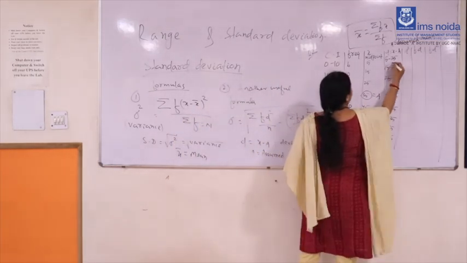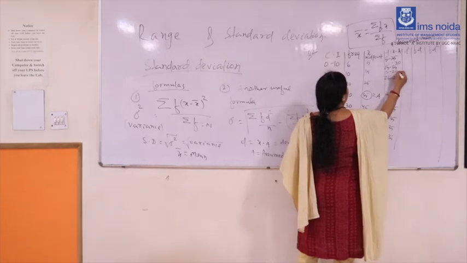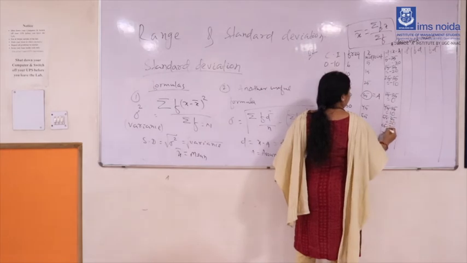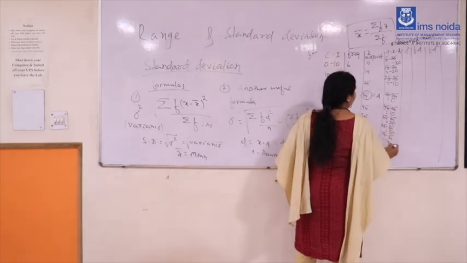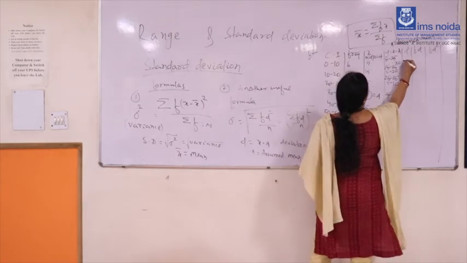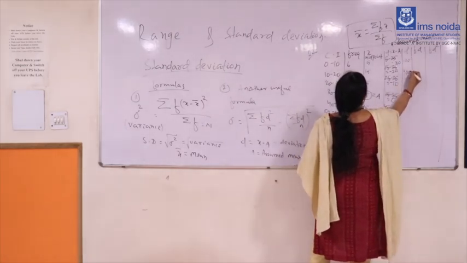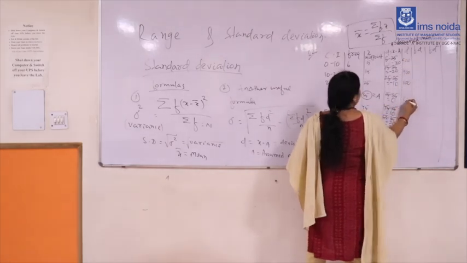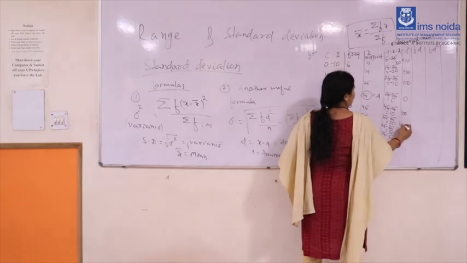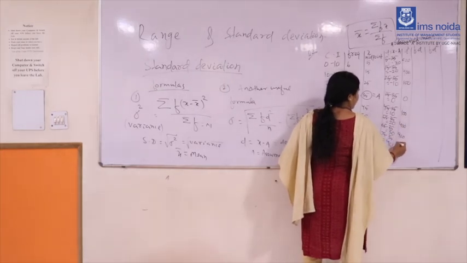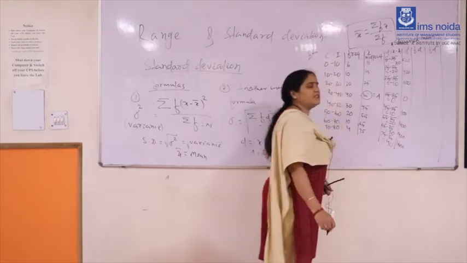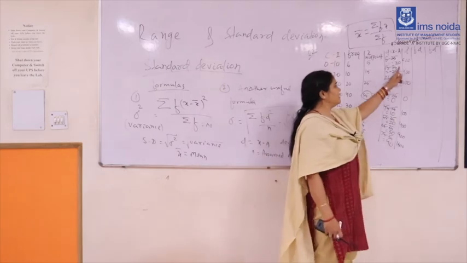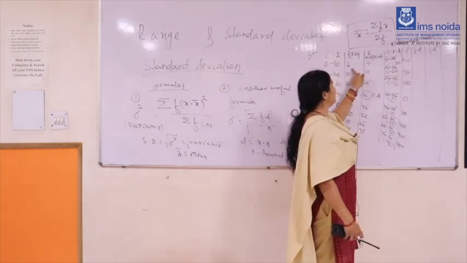You can calculate here minus 30, then minus 20, minus 10, 0, 10, 20, 30, 40. And d square you can also get here: 900, then 400, and then 100. Next is 0, next is 100, 400, 900, 1600. So this is the column of d square. You can see first finding d, then calculating d square, then you calculate fd.